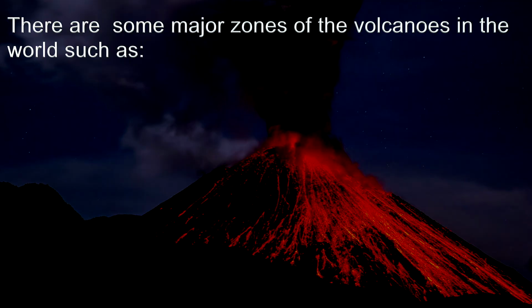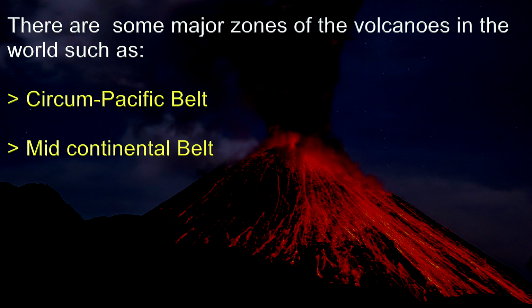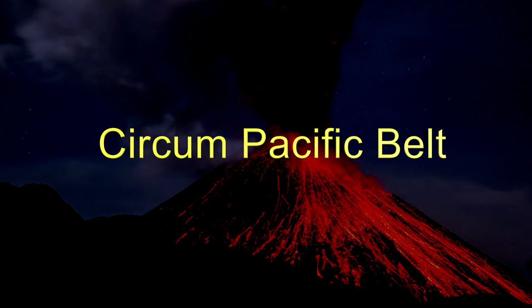There are some major zones of volcanoes in the world, such as 1. Circum-Pacific Belt, 2. Mid-continental belt, 3. Mid-oceanic belt. Besides this, there is also intraplate volcanic activity.